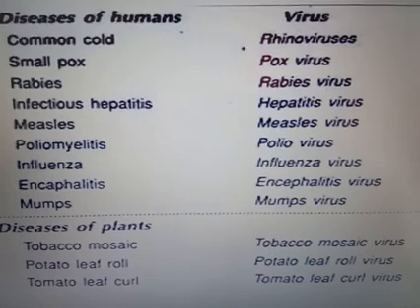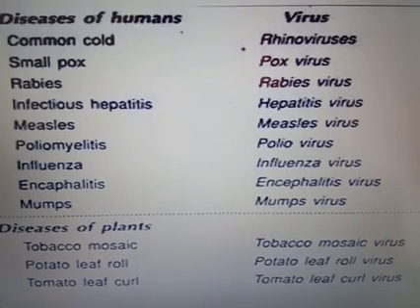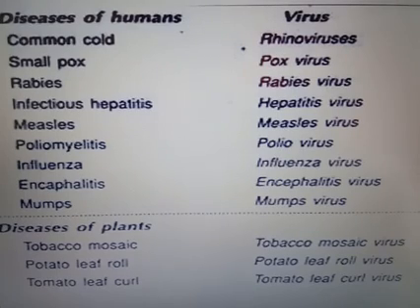For animal viruses, the host cell is the animal cell. For plant viruses, the host cell is the plant cell. Bacteriophages are viruses that infect bacteria, so the host cell is the bacterial cell. Cyanophages infect blue-green algae, cyanobacteria.